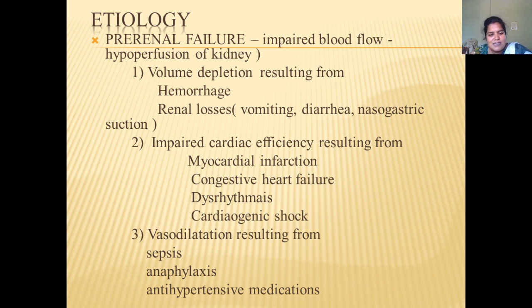Dysarrhythmias means there may be changes in the rhythm. And one more thing is volume depletion, meaning reduction of the volume. This occurs because of hemorrhage, vomiting, diarrhea and nasogastric suctioning. In these cases the volume will be reduced. And vasodilatation is because of anaphylactic shock, the use of antihypertensives, and sepsis. Because of these, it may lead to impaired blood flow and hypoperfusion of the kidney, and there will be a decreased amount of urine. So this is pre-renal failure.